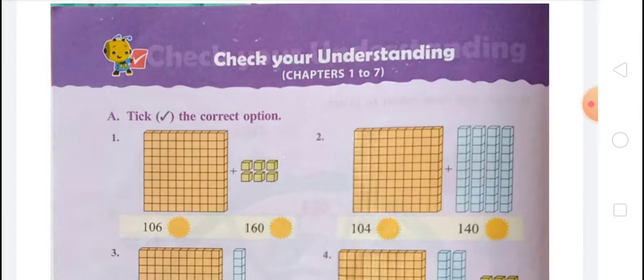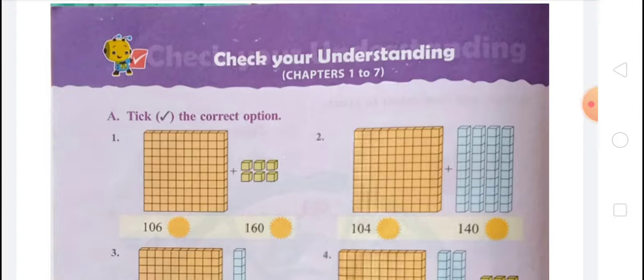And in topic 5, numbers up to 999, we have learned forming numbers up to 999, place value, expanded form of numbers, comparing numbers. And in topic 6, we have learned addition and subtraction of bigger numbers, and the topics were adding 2-digit numbers, adding 3-digit numbers, subtracting bigger numbers, and story sums. And chapter 7, topic 7, was more on multiplication, and in this topic we have learned multiplying by 3, multiplying by 4, multiplying by 6, story sums, order in multiplication, multiplying 2-digit numbers, multiplication with regrouping.